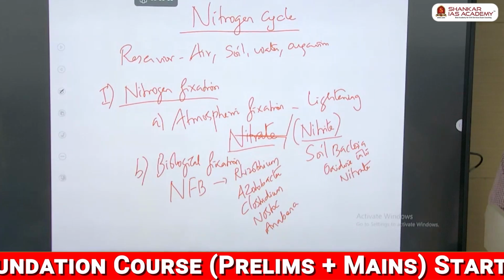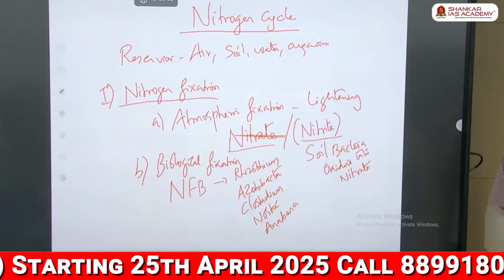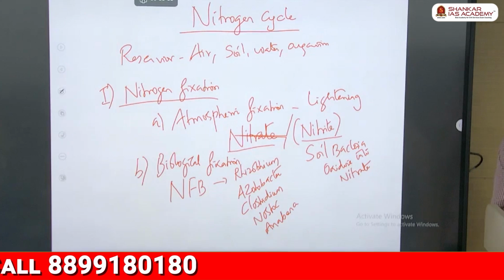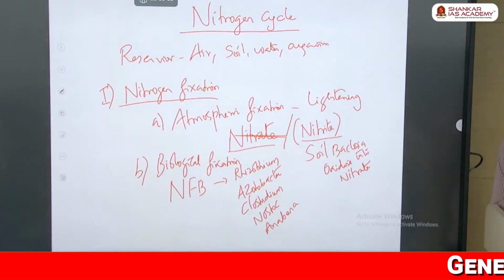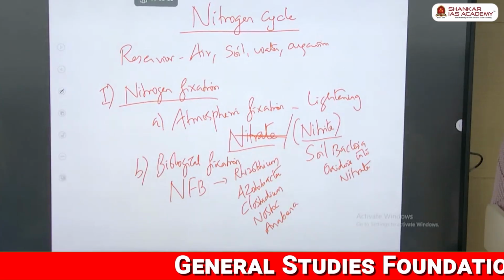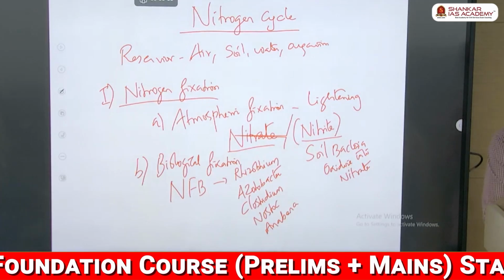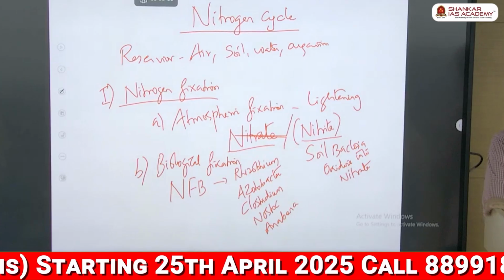They take the air nitrogen and convert it into a usable form for the plant. Okay, this is one way the non-reactive nitrogen can be fixed.